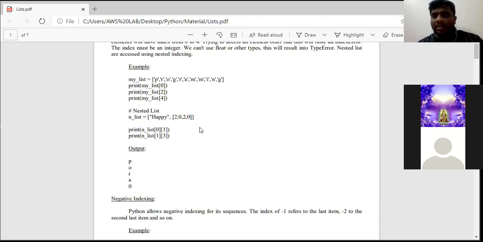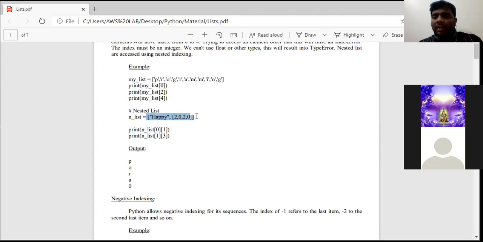In a nested list, how can we access elements? See here properly, this will be the 0th index value of the outermost list. Happy will be the 0th index value. This will be the first index value. See, there are two elements in the list. This is nothing but called a nested list. Why is it called a nested list?